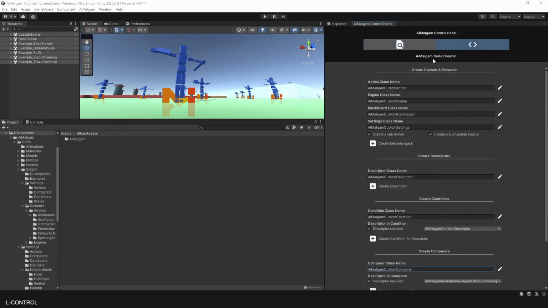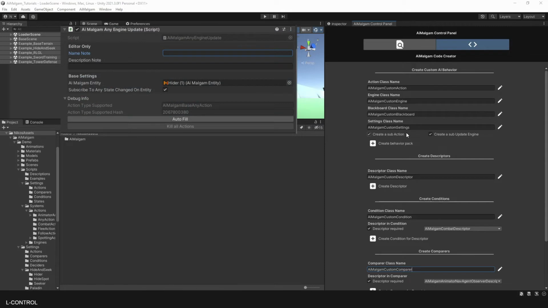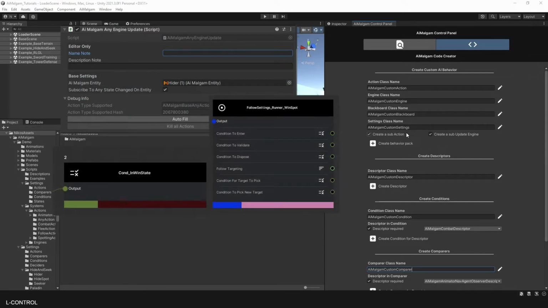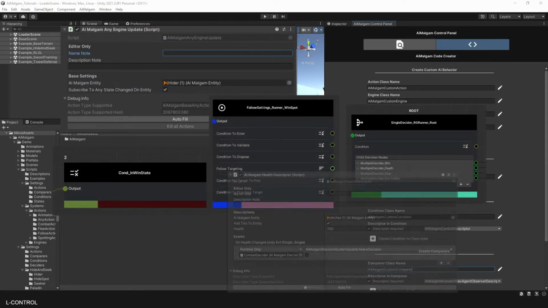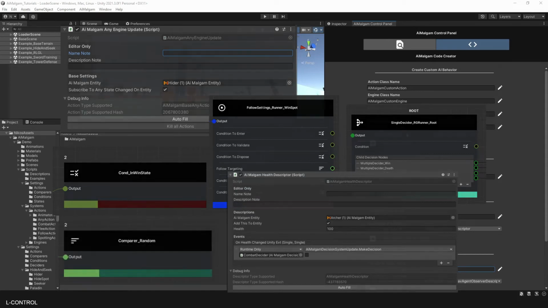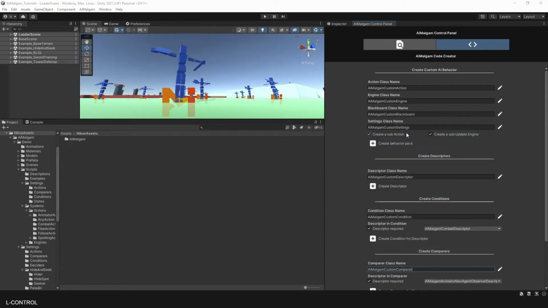Now I will explain you the code creation part, where you can create your custom AI logic, such as engines, actions, conditions, deciders, descriptors, and comparers. If you want to create a completely new independent node, I will also explain that at the end of this video.